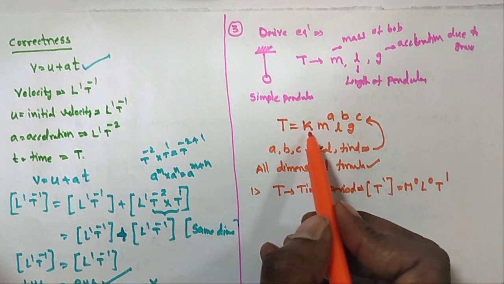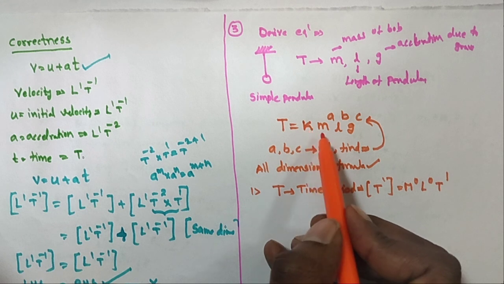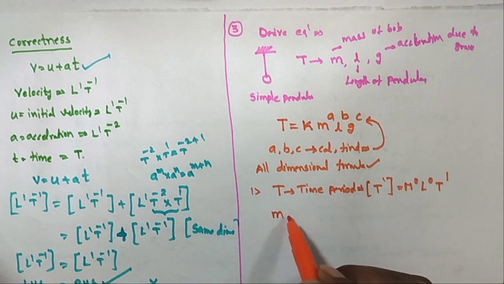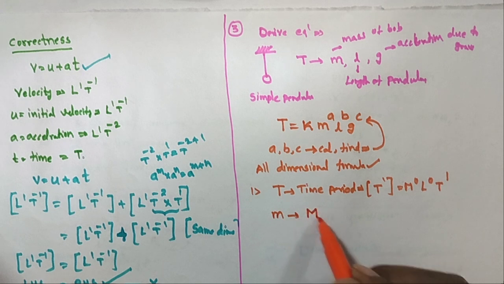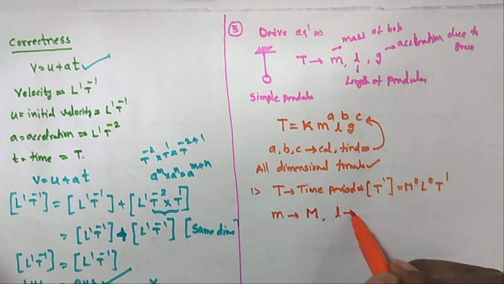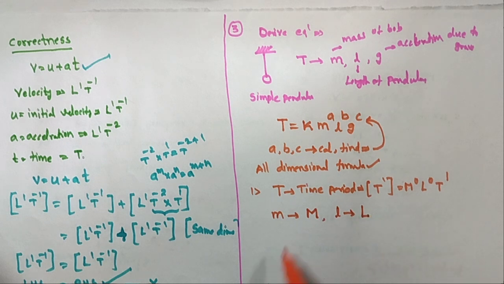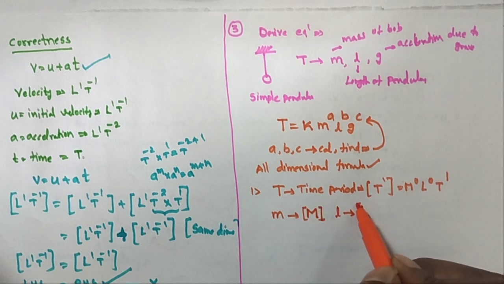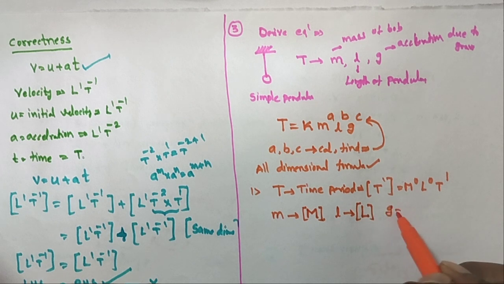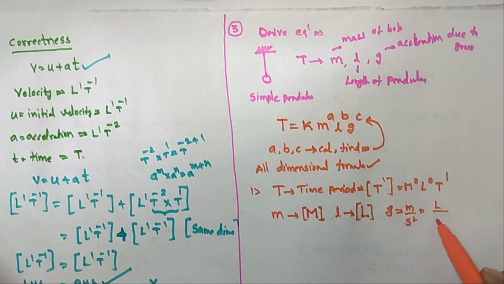And second, K is a dimensionless constant, there is no dimensional formula. m is mass, so dimensional formula M. L is length, so dimensional formula L. Acceleration due to gravity dimensional formula, we know the units are meter per second square. Meter means length, second square means t square. You can calculate it very easily: L1 t power minus 2. This is the acceleration due to gravity formula.